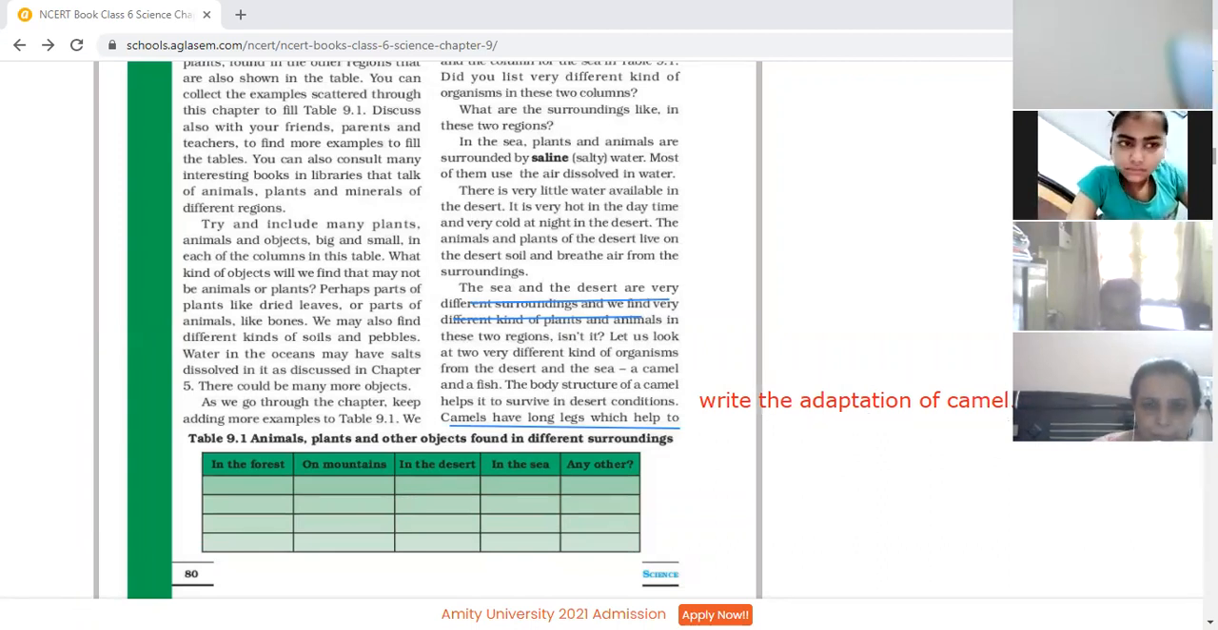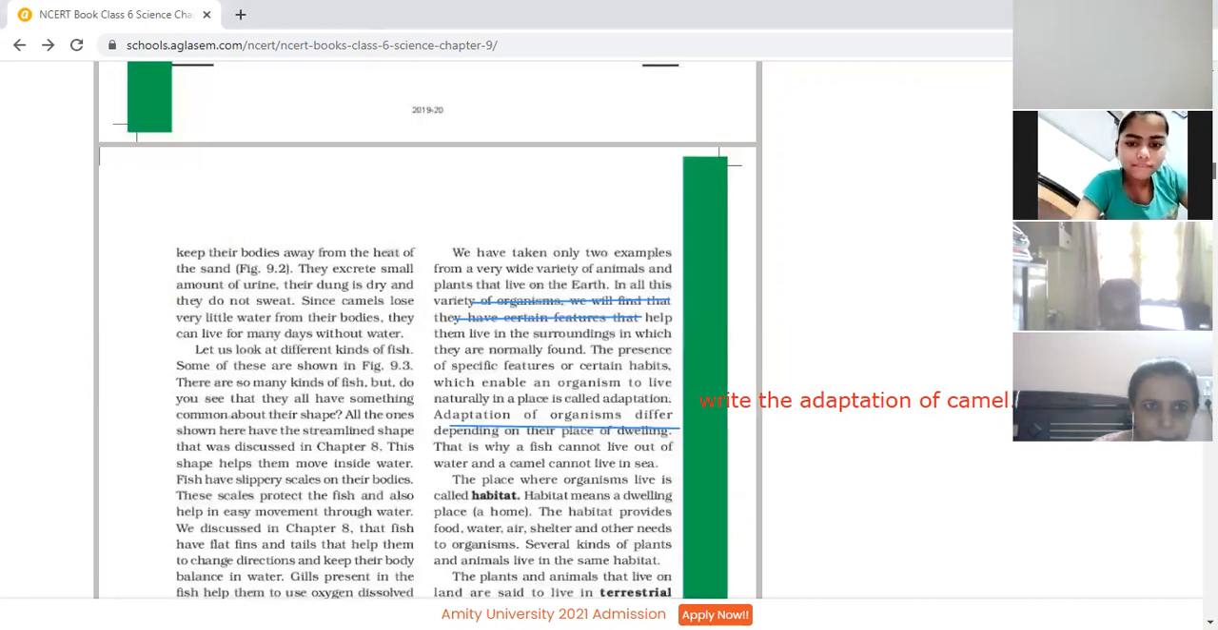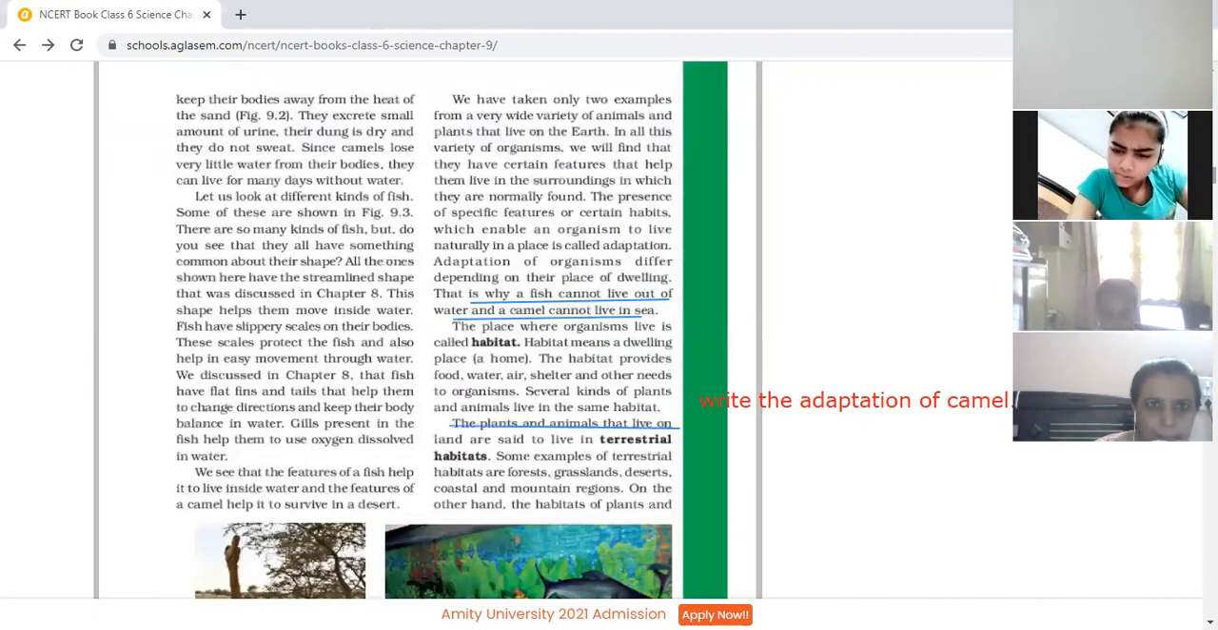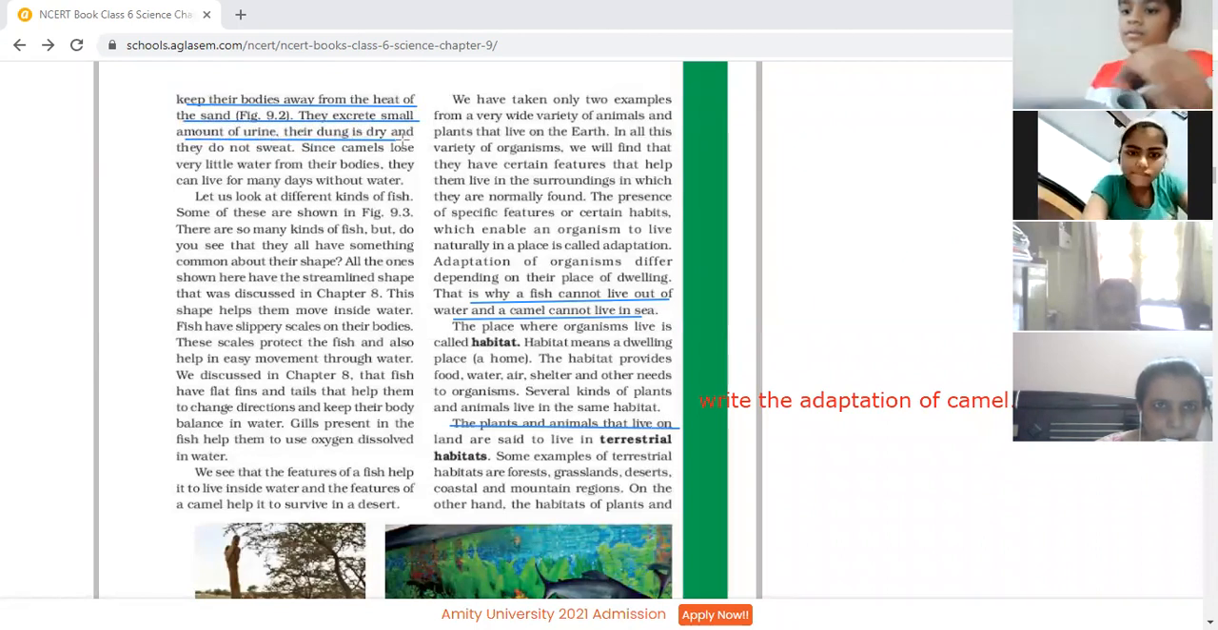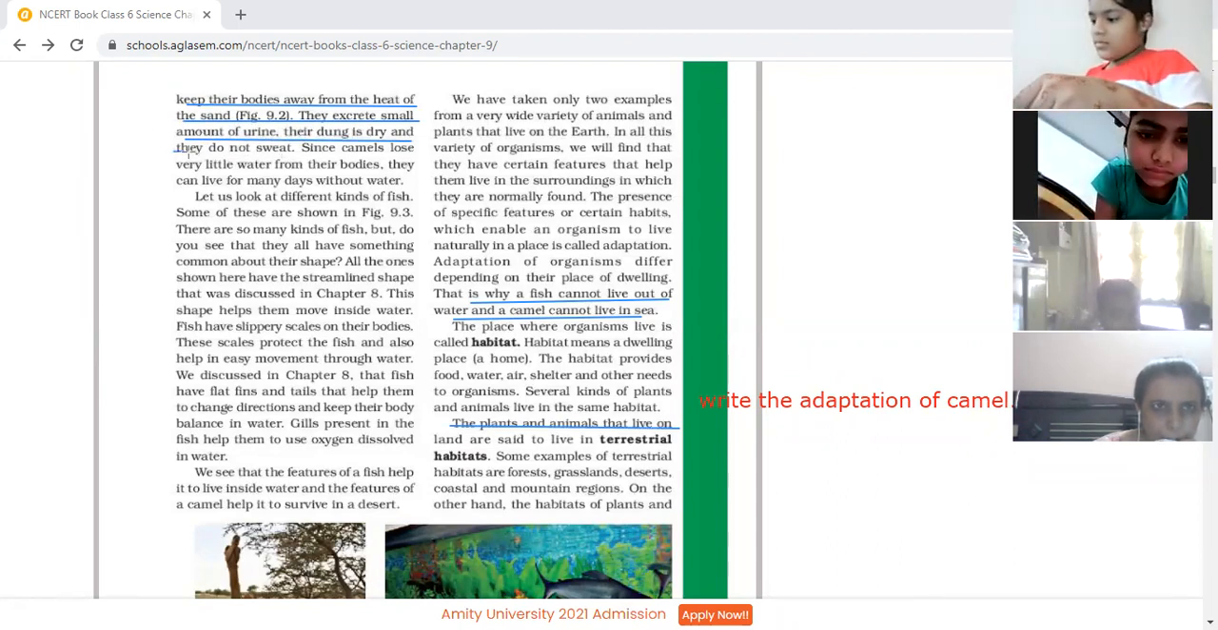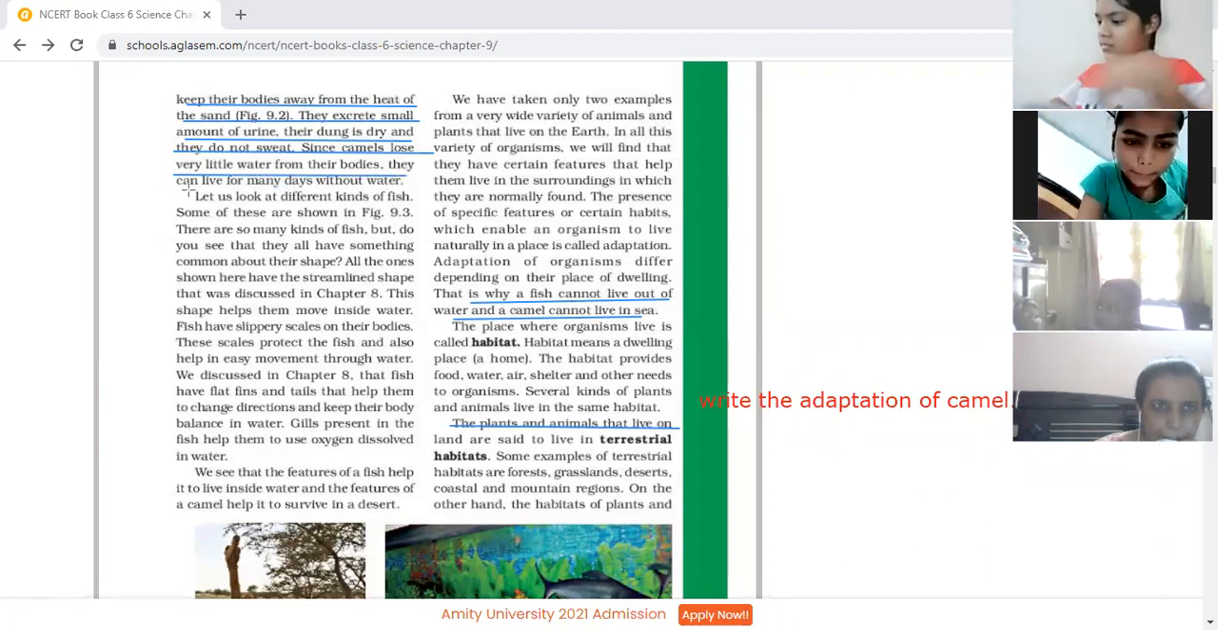Okay, let's see on the next page the different points. So the first point you have made there only. Next point is long legs to keep their bodies away from the heat of the sun. This whole paragraph: they excrete a small amount of urine and the dung is very dry. They do not sweat, since camels lose very little water from their bodies. They can live for many days without water.